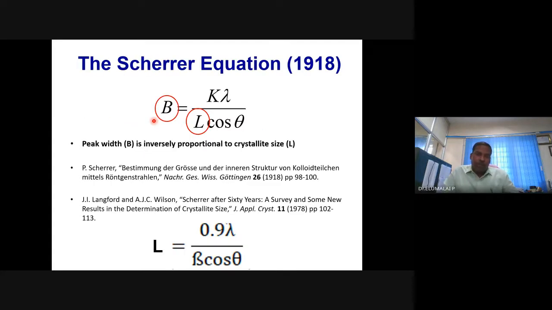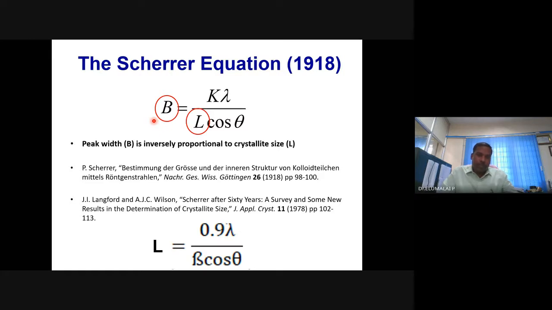To add to that, using this broadened X-ray diffraction peak, it is possible to estimate the crystallite size. This is another use of XRD for characterizing nanostructured material. You will be able to identify the crystallite size using this standard equation known as the Debye-Scherrer equation, simply known as the Scherrer equation.